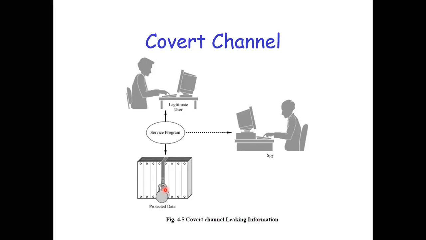So by looking at this, where is the covert channel? As I said, everything is correct. What is the problem? You have a legitimate user, you have a program written, and you have a protected data. Everything is working fine. But then where is the covert channel?